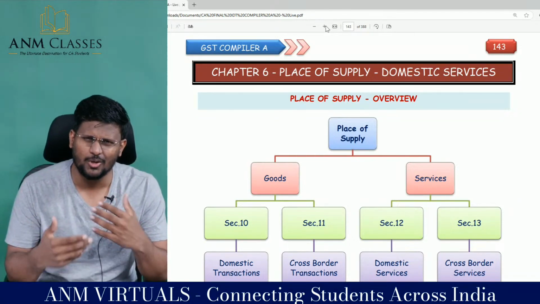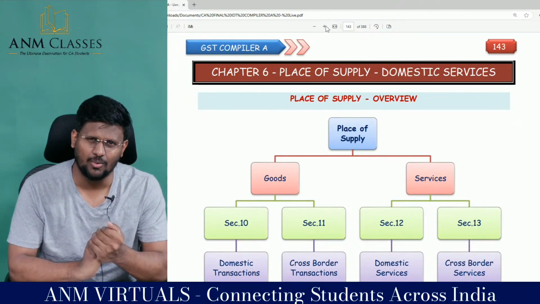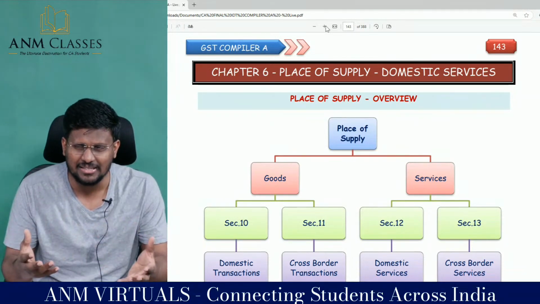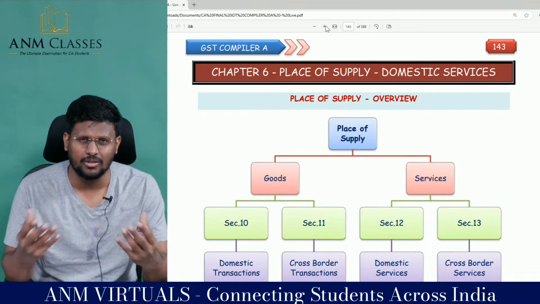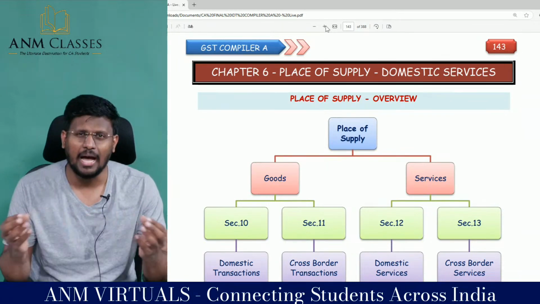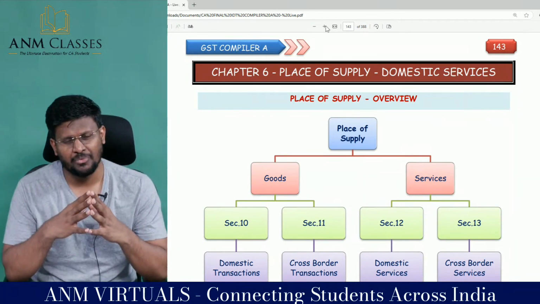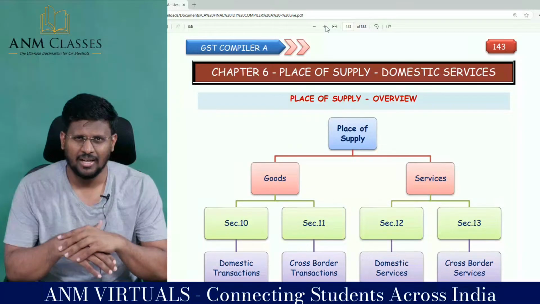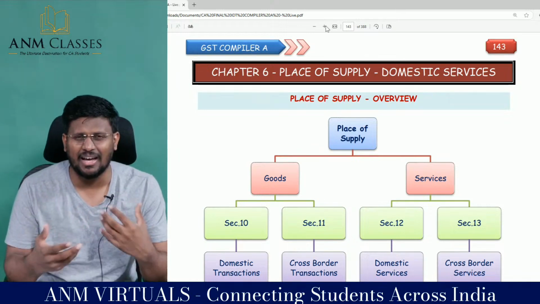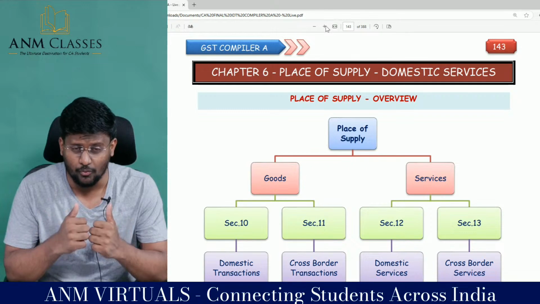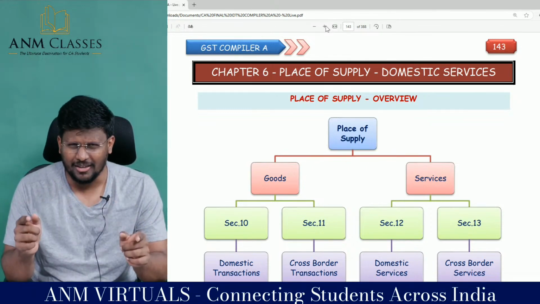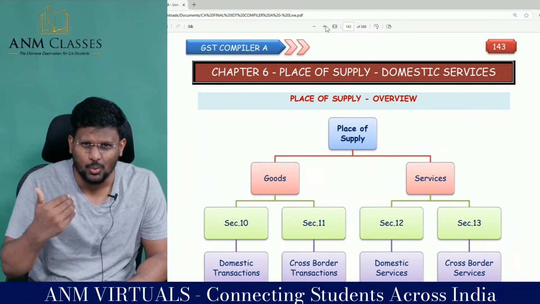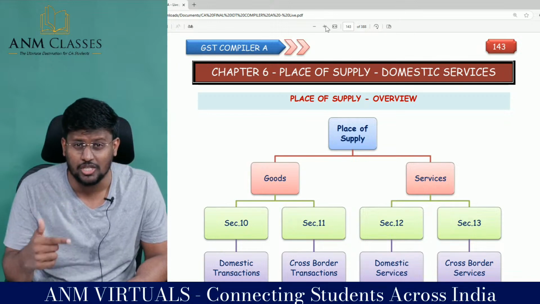Many students, including the ANMites, have texted me and asked what the strategy is for tomorrow's examination. Since it is stats, many are texting me. So I thought it's my responsibility to come live and talk to you for 5 to 10 minutes. Since it is 2.5 days, it's a very long and voluminous subject. You are a little tired and dry with the revisions. If it's going well, fantastic. If not, I just want to teach you 5-10 minutes of some topic to gain that momentum again, if anyone has lost track.